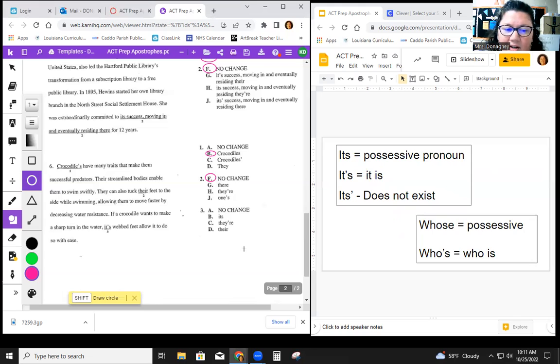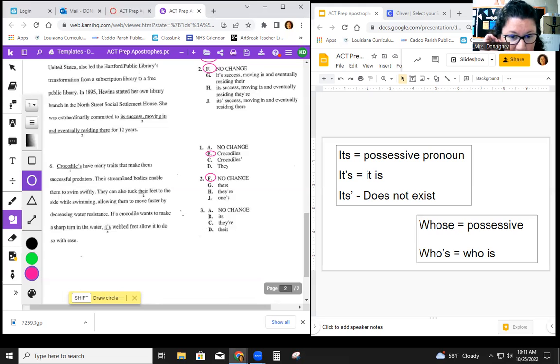So that doesn't work here. It is webbed feet. That's not what we're looking for. We want to look for the possessive pronoun. We can eliminate there, they are, the letter C, because that doesn't make any sense either.